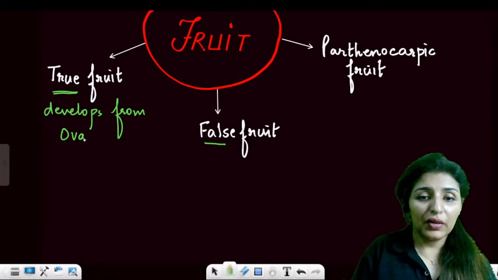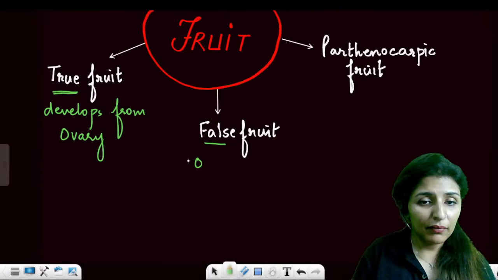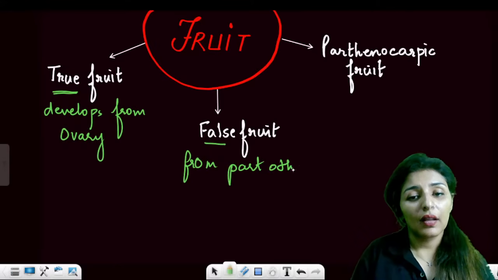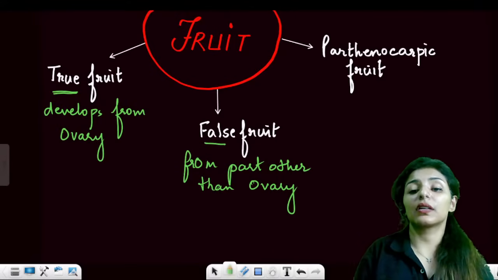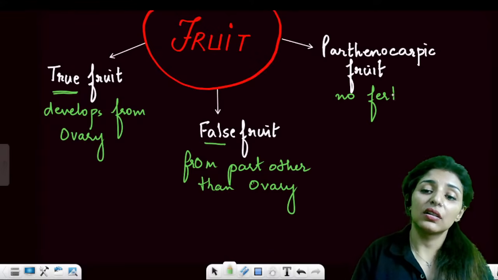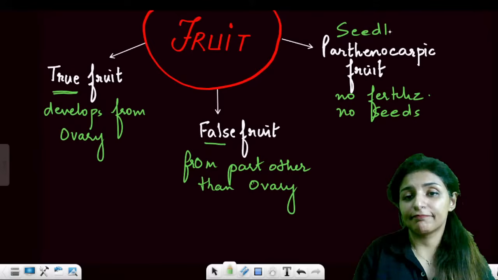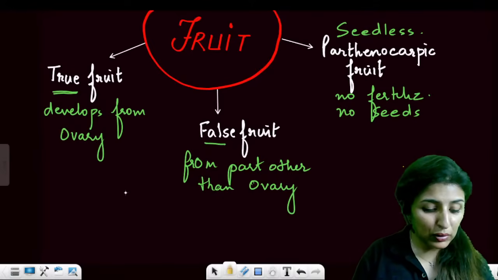If it develops from any part other than ovary, it will be known as false fruit. And parthenocarpic fruit does not develop as a result of fertilization. So no fertilization, so no seeds. So parthenocarpic fruits are always seedless. Okay. Now we have to remember the examples also.